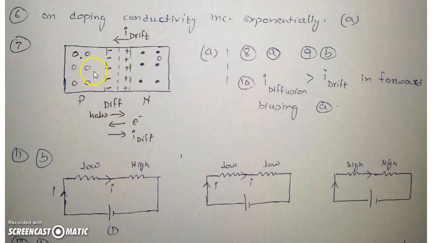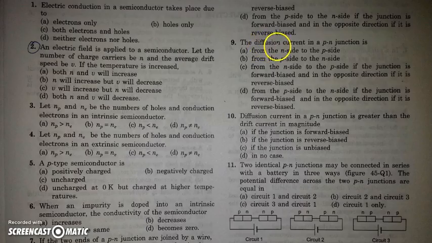So as we can see, diffusion is from P to N for holes and from N to P for electrons. So the diffusion current in both cases will be from P to N, and the drift current is nothing but from N to P. In the next question, they are asking about the direction of diffusion current or the drift current across the PN junction. I have already explained.